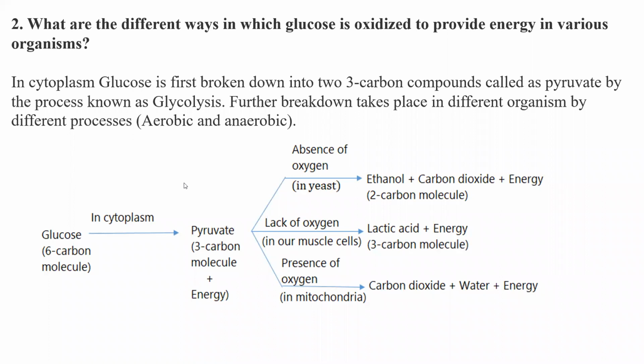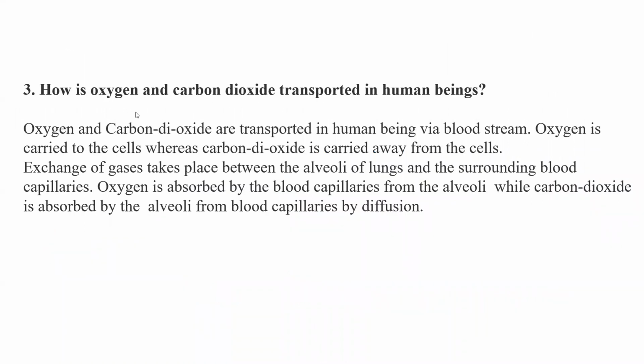Let's see another question. How are oxygen and carbon dioxide transported in human beings? Oxygen and carbon dioxide are transported in human beings via the bloodstream. Oxygen is carried to the cells, whereas carbon dioxide is carried away from the cells.